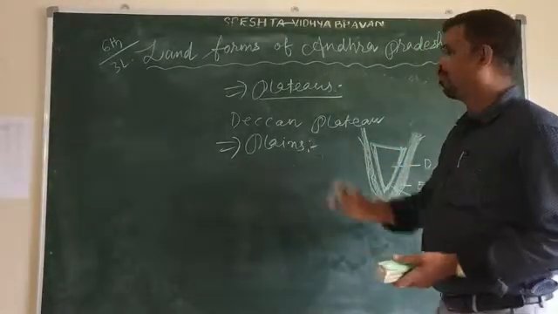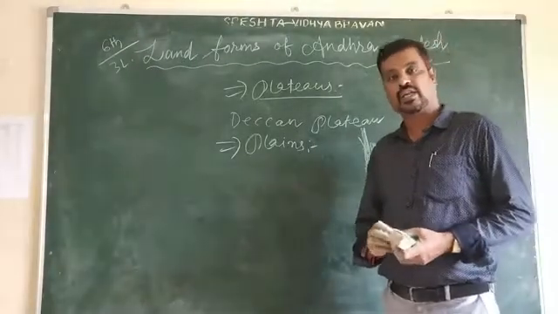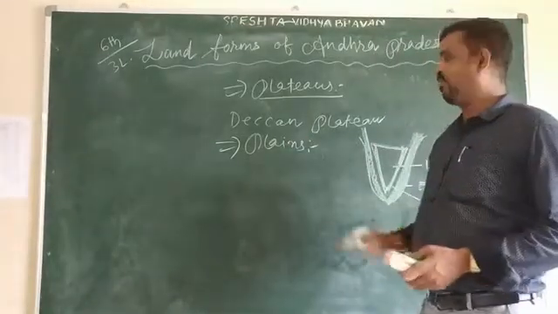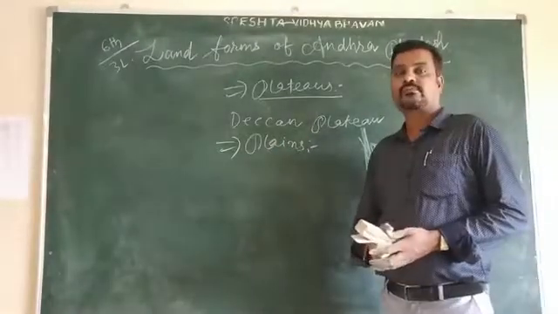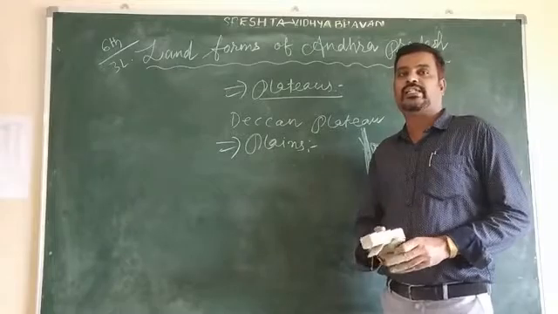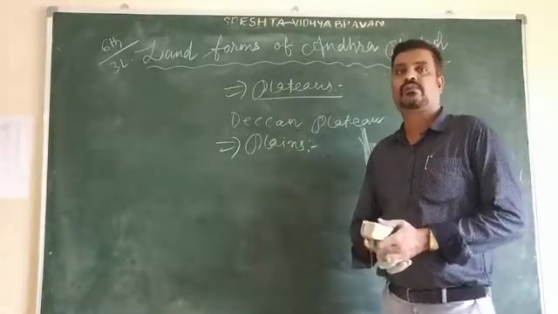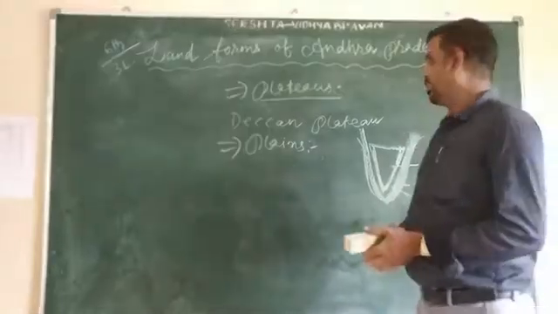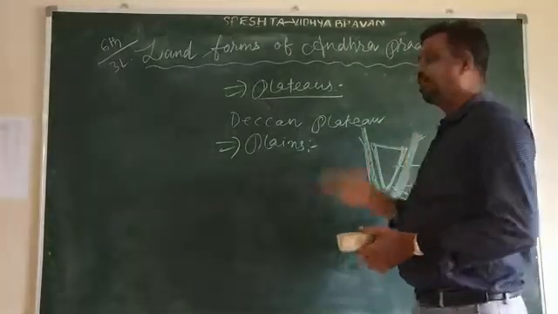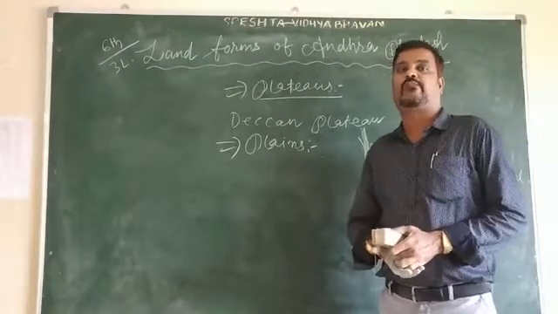So this is all about the plains. All of you clear? Once again I am repeating the plains. The plains are level lands with very gentle slope. So Andhra Pradesh has several districts in the eastern coastal plain.